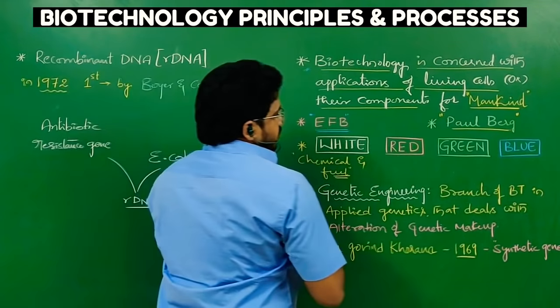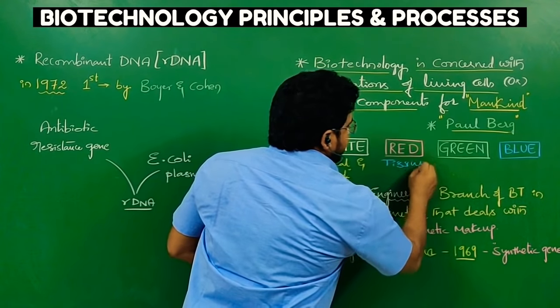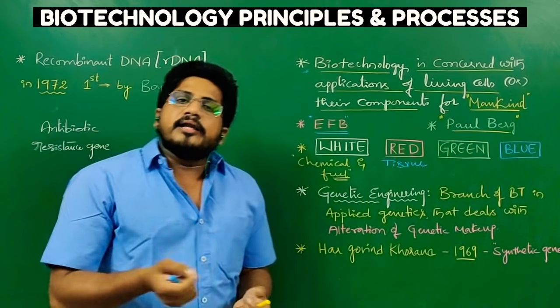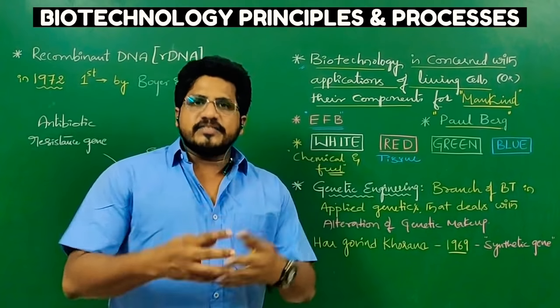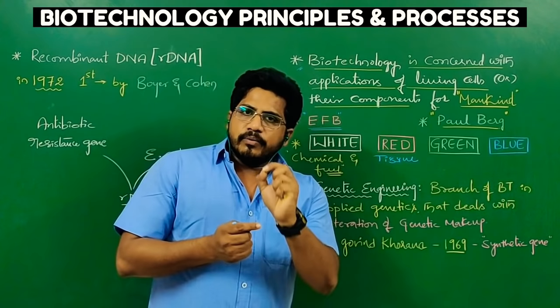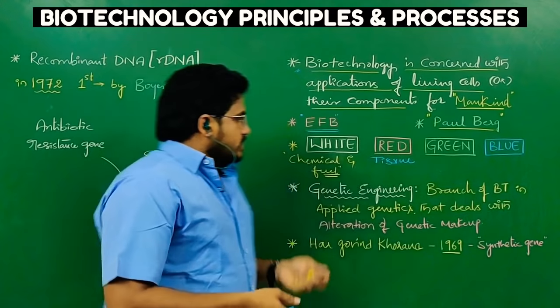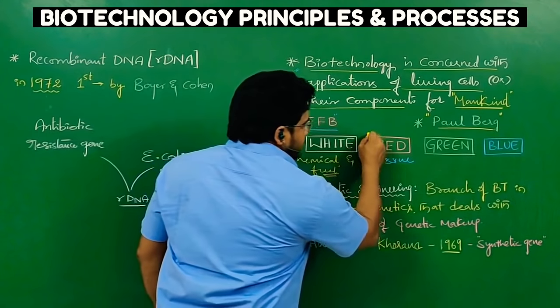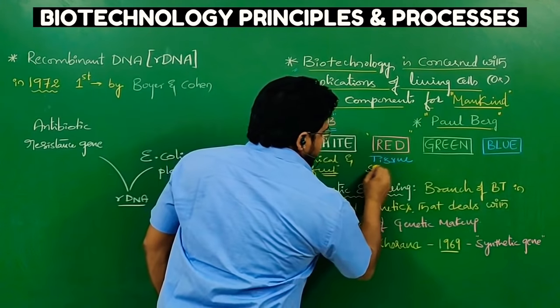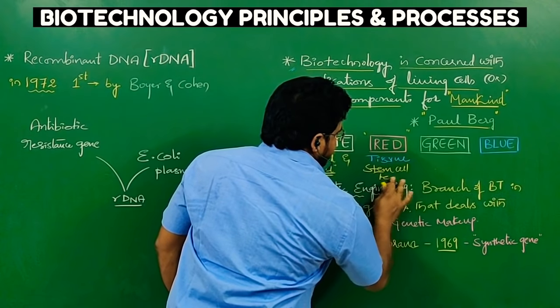Whereas in red biotechnology, we can see tissue regeneration, tissue repair or transplantation of some organs as well as stem cell technology. Stem cell technology means what? From one cell we can generate an entire organ or body. Such techniques are applied in red biotechnology, that is stem cell technology.